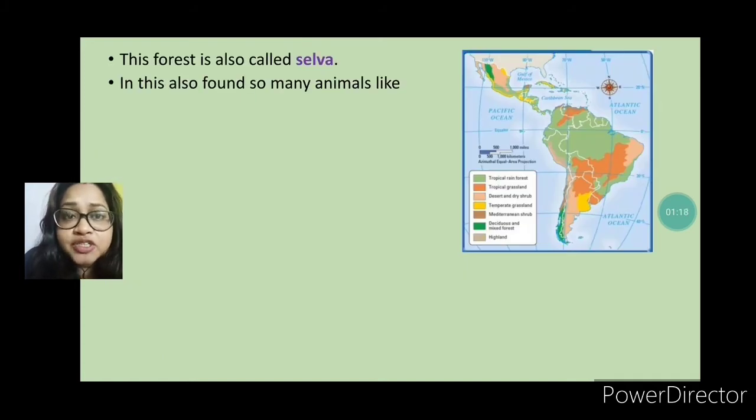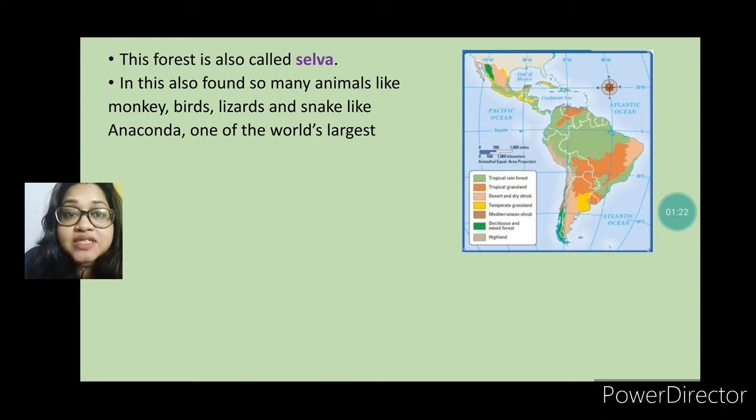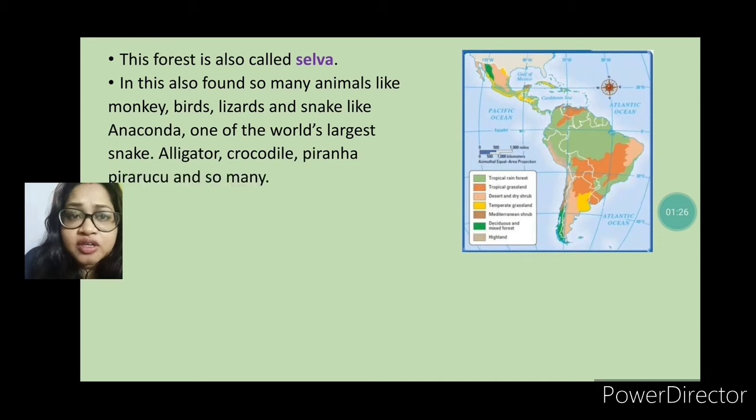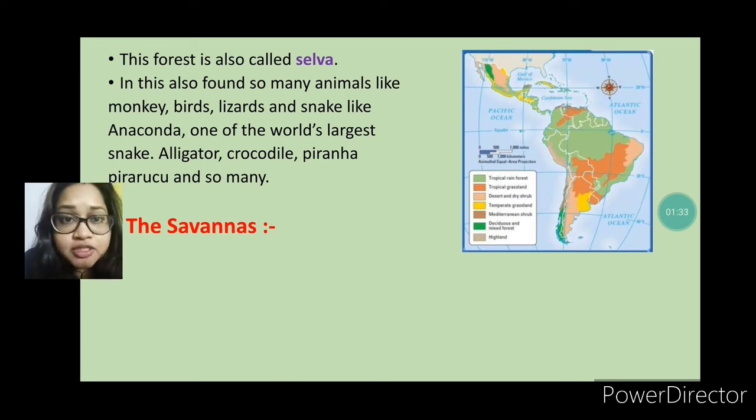This forest is also called selva, and here animals are found like monkeys, birds, lizards, snakes, anaconda, the largest snake, alligator, crocodile, piranha. All kinds of animals you can find here.